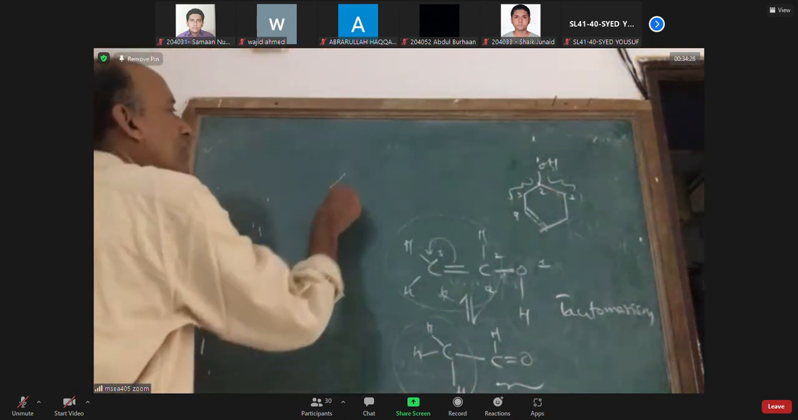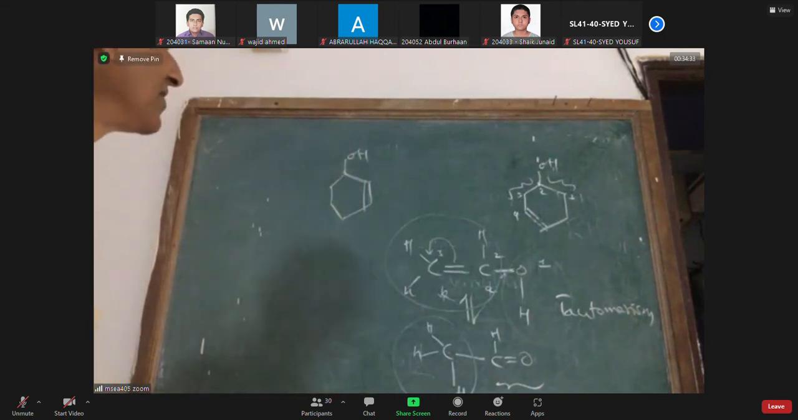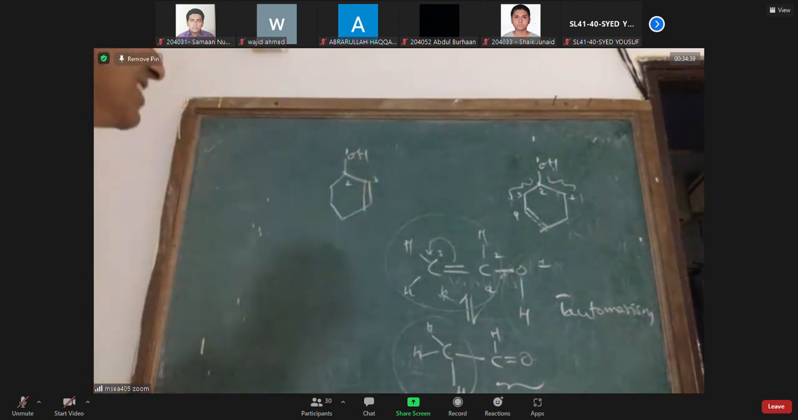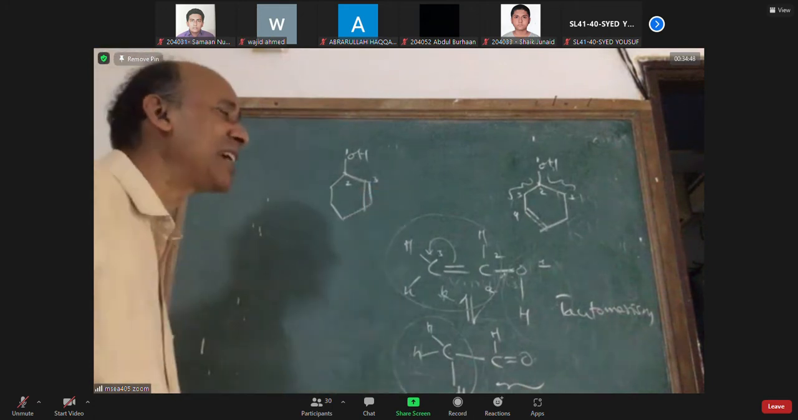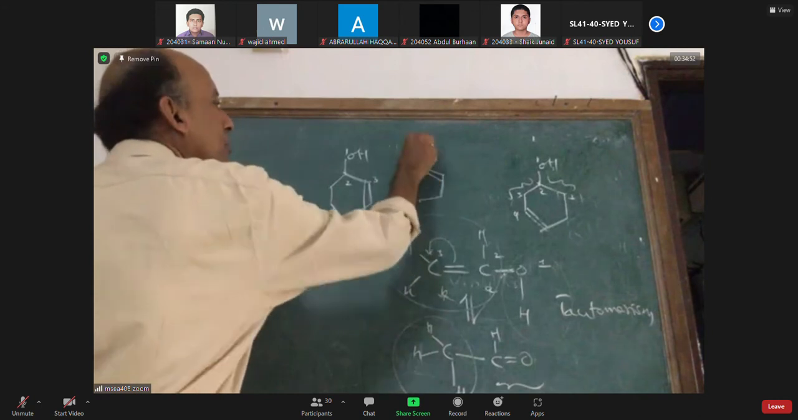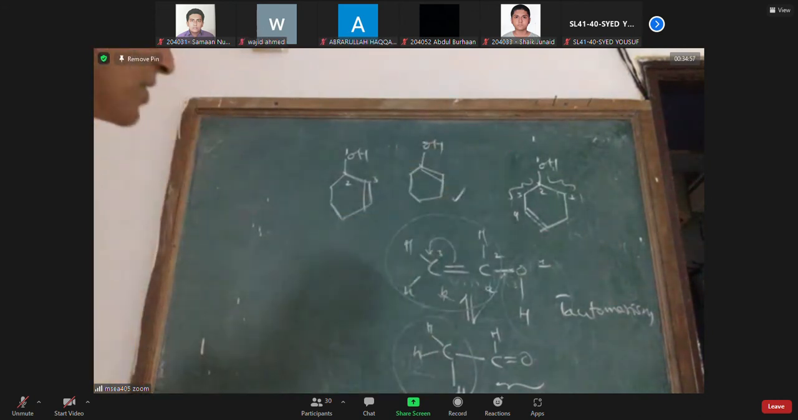Sir, I will draw this. Can it show tautomerism? No, sir. 1, 2, 3. The third carbon is sp hybridized. If the double bond is kept at 2, we can show. This has a difficulty to show tautomerism, but definitely it can show tautomerism. Can you see? This can definitely show tautomerism. Yes or no?